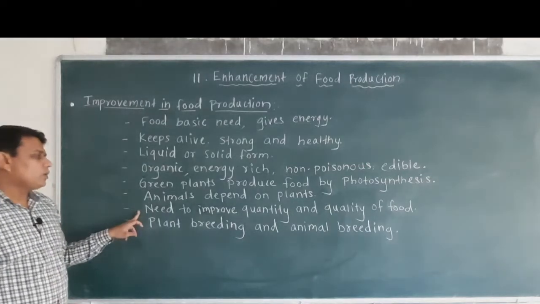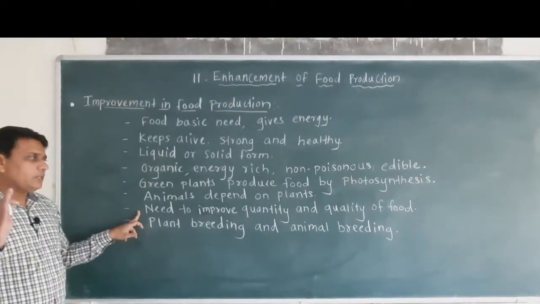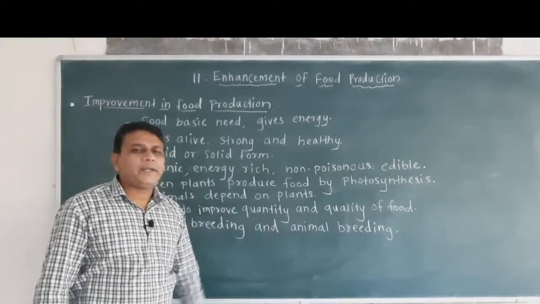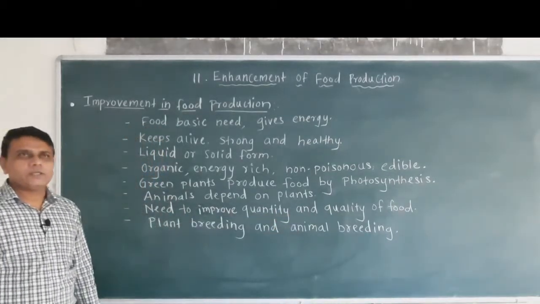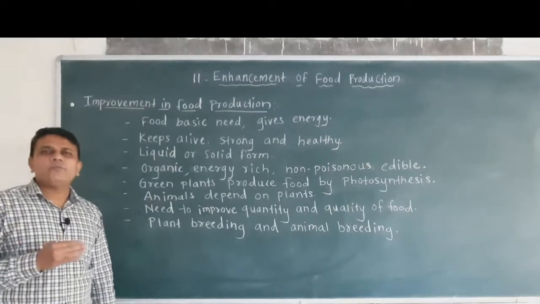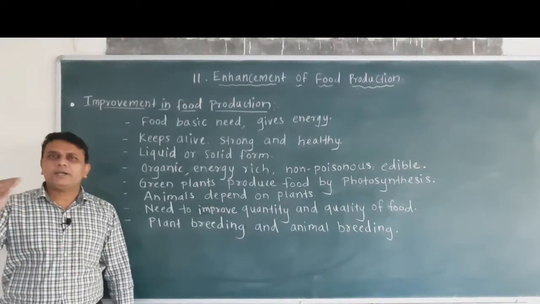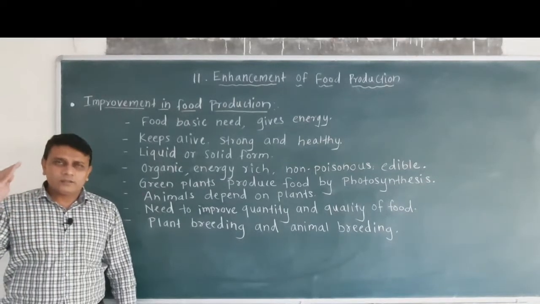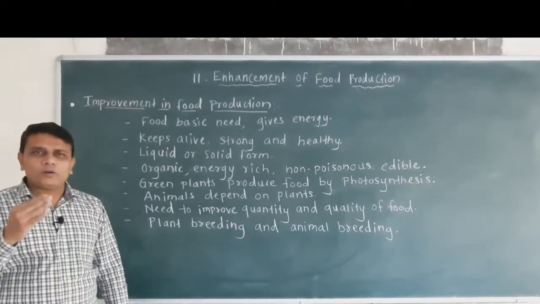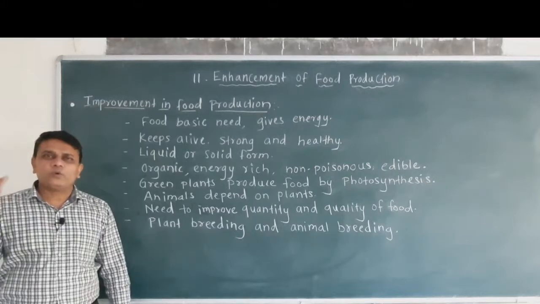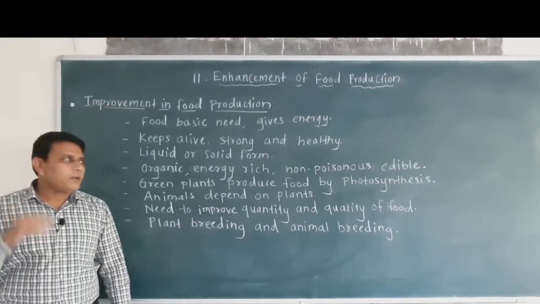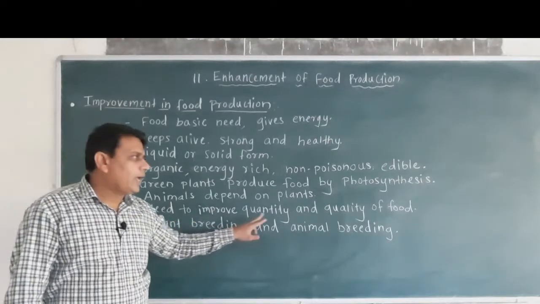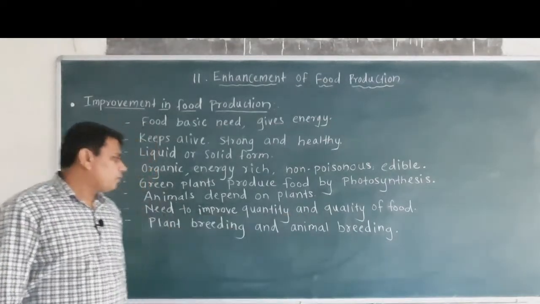Then you know that there is a need to improve the quantity and quality of food as the population of the world is increasing day by day. So to provide enough food material to the growing population, there is a need to improve the quantity as well as quality of the food.